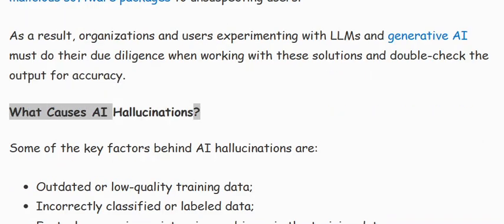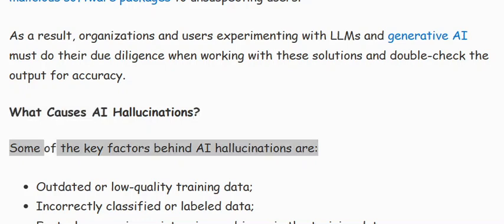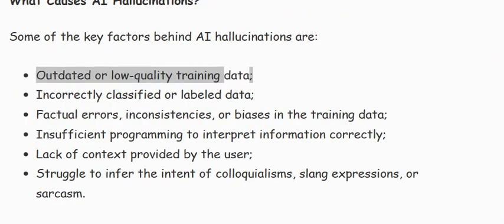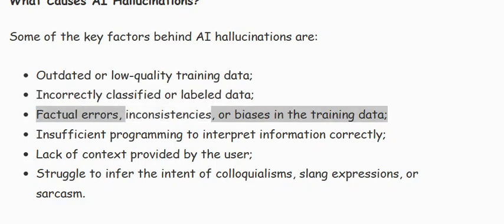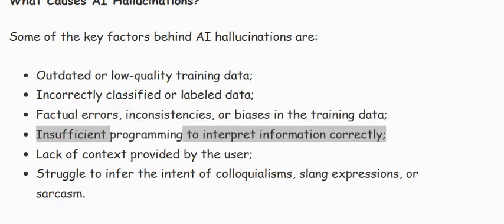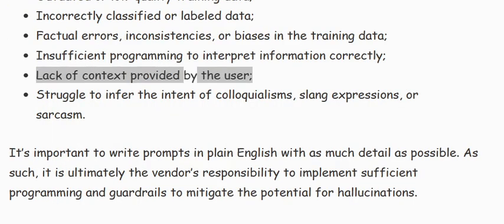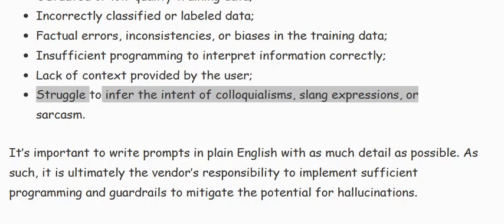What causes AI hallucinations? Some of the key factors behind AI hallucinations are outdated or low-quality training data, incorrectly classified or labeled data, factual errors, inconsistencies, or biases in the training data, insufficient programming to interpret information correctly, lack of context provided by the user, and struggle to infer the intent of colloquialisms, slang expressions, or sarcasm.